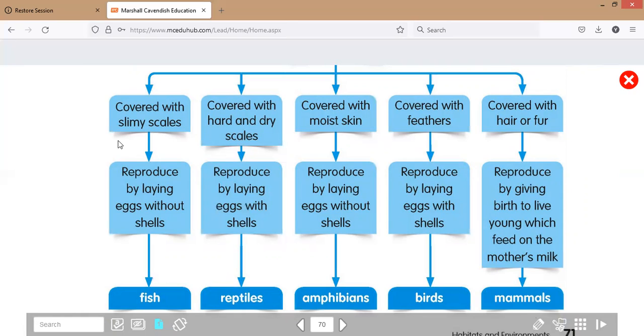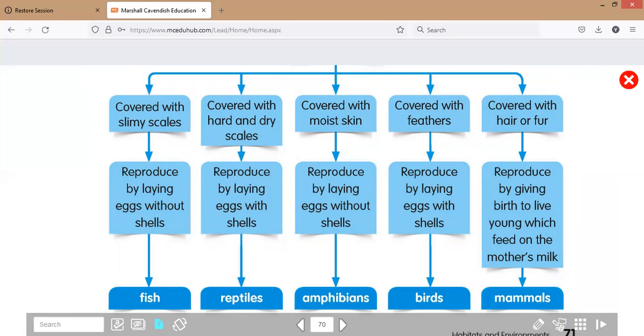We can look at the characteristics in the picture. The crocodile is covered with hard and dry scales and reproduced by laying eggs with shell. So the crocodile we can enter into the class of reptiles.